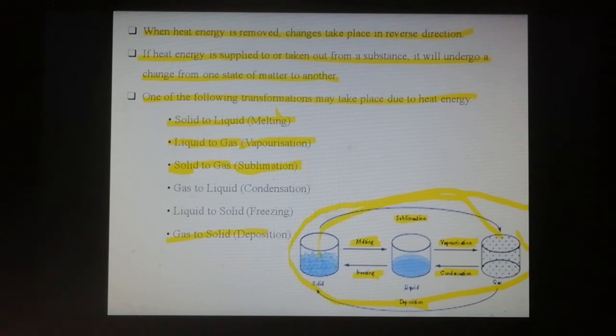Liquid substance to solid, freezing. Gaseous substance to liquid, condensation. So there are six kinds of change of state: melting, vaporization, sublimation, condensation, freezing, and deposition.